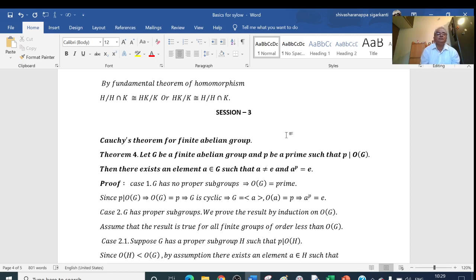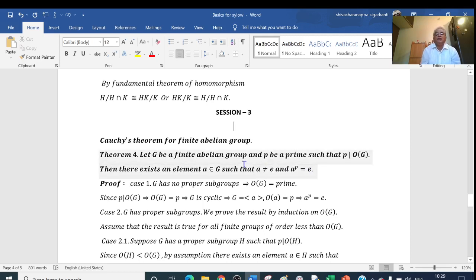The statement is: let G be a finite abelian group and P be a prime such that P divides the order of G. Then there exists an element A belonging to G such that A is not equal to the identity E and A to the power of P is equal to E. This is the statement of Cauchy's theorem for finite abelian group.